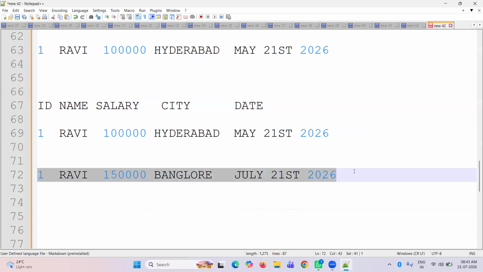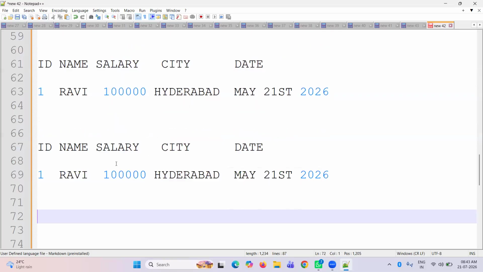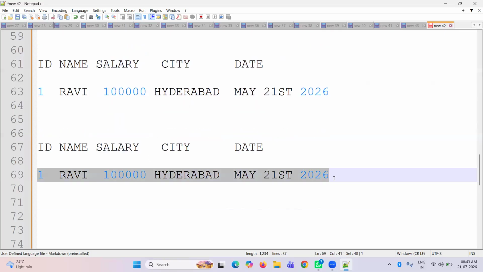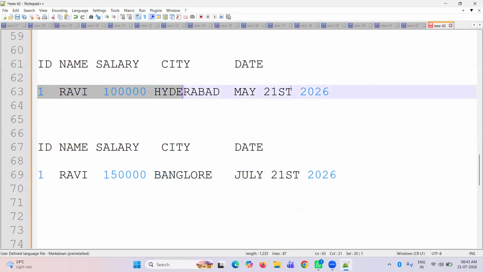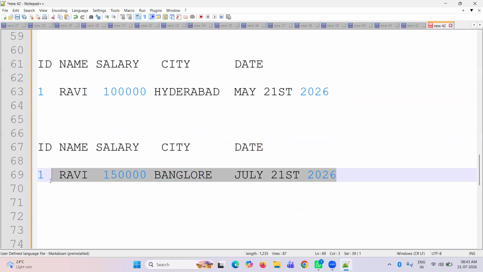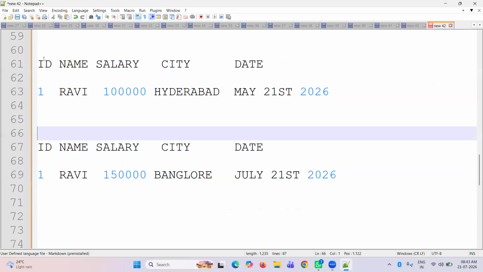This value, I'm saying, is immutable. When we have mutable data, the new record is going to overwrite this record. So the first one is Hyderabad, and the second one is going to replace this record with the new update. But in Snowflake, how is it going to work?